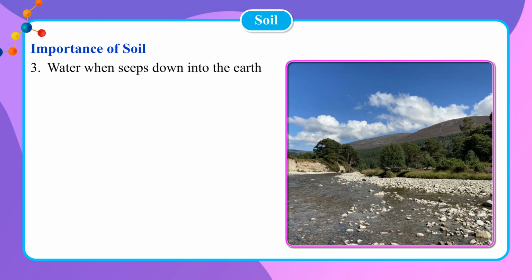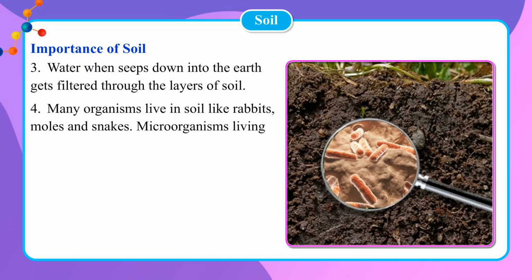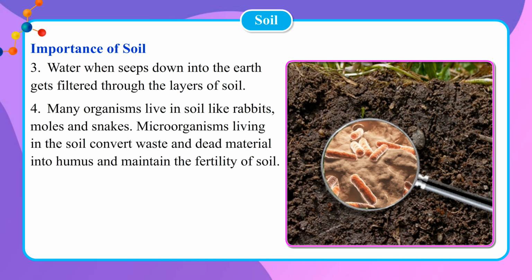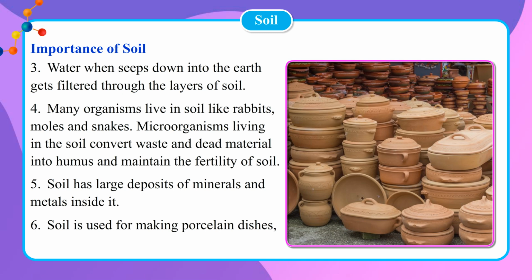3. Water when it seeps down into the earth gets filtered through the layers of soil. 4. Many organisms live in soil like rabbits, moles and snakes. Microorganisms living in the soil convert waste and dead material into humus and maintain the fertility of soil. 5. Soil has large deposits of minerals and metals inside it. 6. Soil is used for making porcelain dishes, earthen pots and bricks.